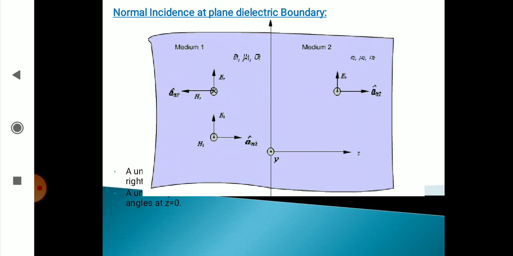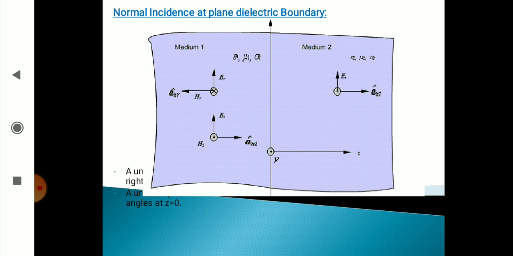Now let us discuss normal incidence at a plane dielectric boundary. Consider a uniform plane wave that is striking the interface between two dielectrics at right angles, as shown in the figure. You see from the figure, medium 1 is on the left side and medium 2 is on the right side. Medium 1 has the parameters epsilon 1, mu 1, sigma 1 and eta 1.